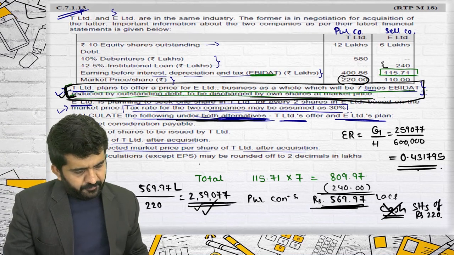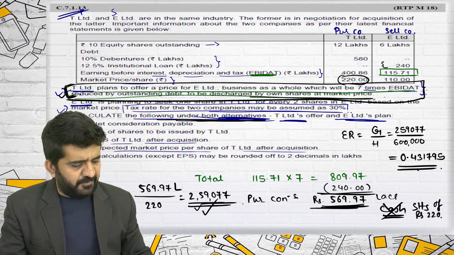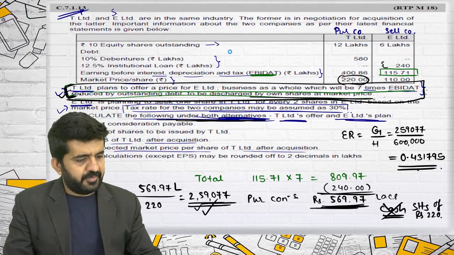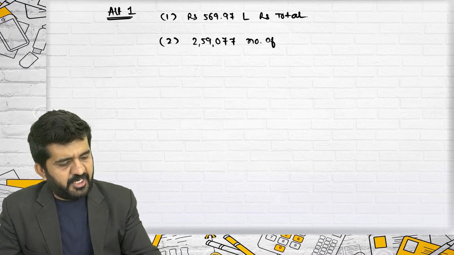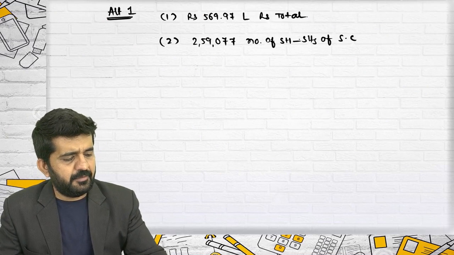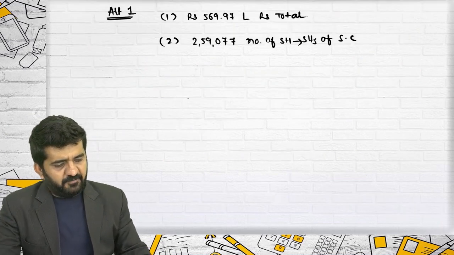Answer number 2: number of shares to be issued by T Limited is 2,59,077, the number of shares issued to shareholders of the selling company. Number 3: EPS of T Limited after acquisition.